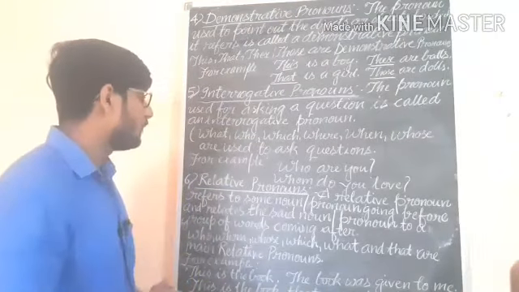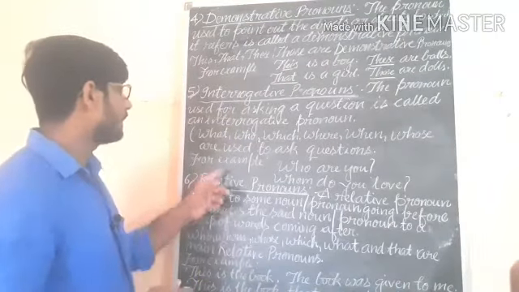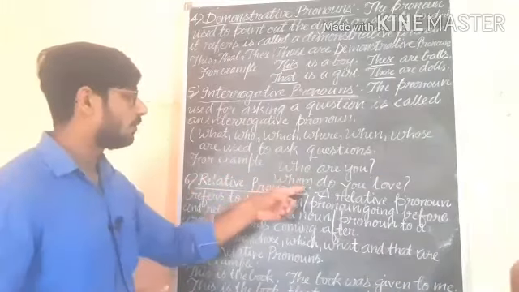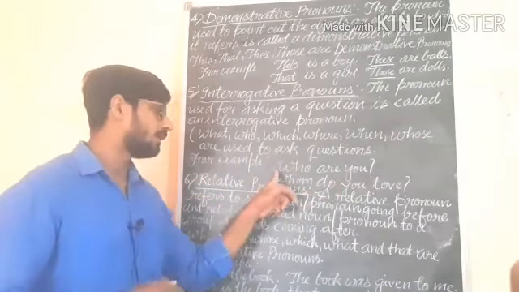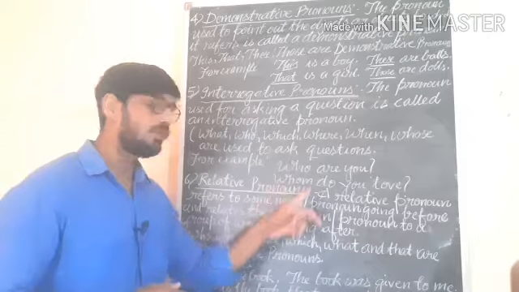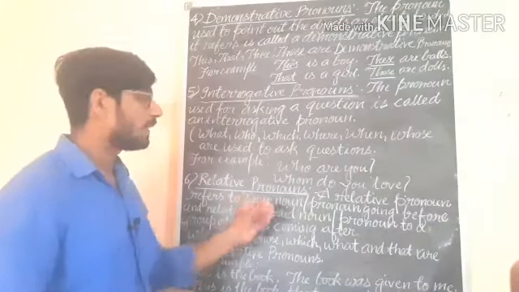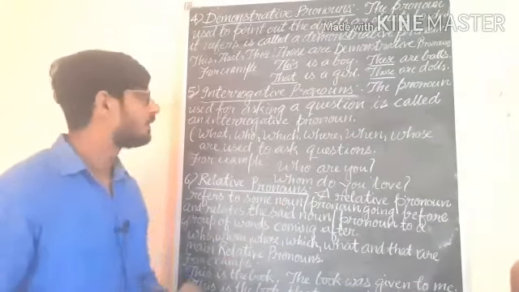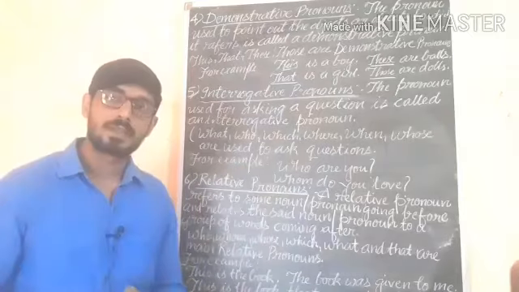For example, look at the example: who are you, whom do you love. Here the word who and the word whom are known as interrogative pronouns. Understand?